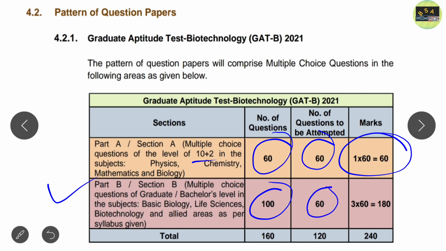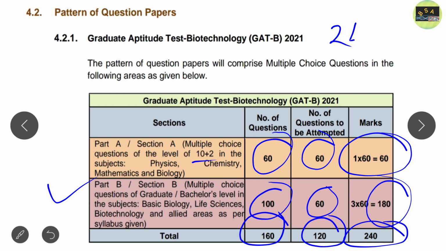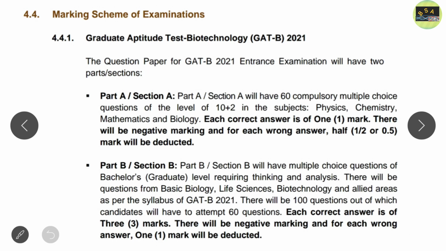Each question carries 3 marks, that is 180 marks. So the total number of questions will be 160, you have to attempt 120 questions, and the marks will be 240. This examination is of 240 marks.